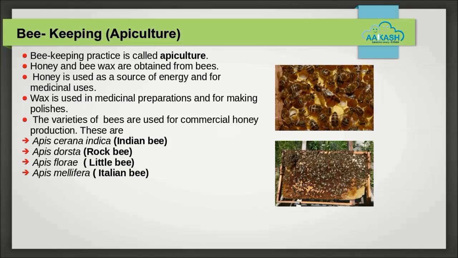The Italian variety of bee has high honey collection capacity, so it is also being used for large scale production of honey. The bees collect nectar from flowers and it is converted into honey in the beehives. Bees are artificially grown in apiaries and the honey is extracted by a machine called honey extractor.